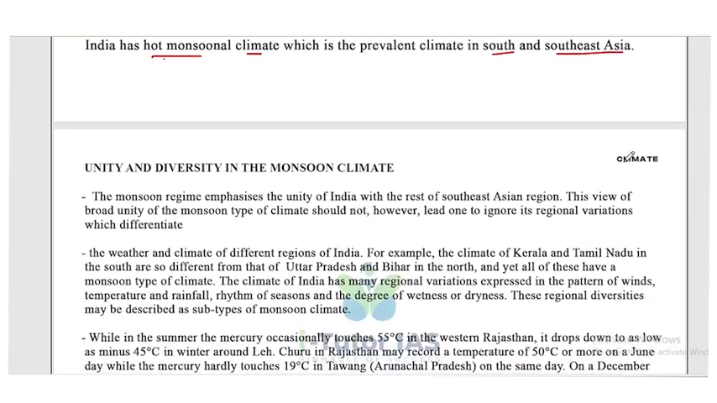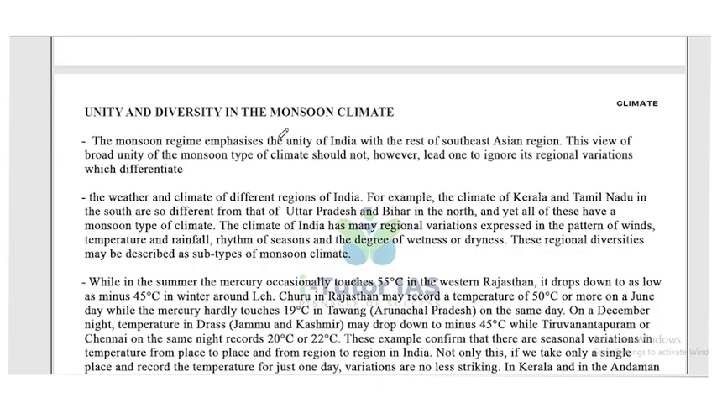Now moving forward, unity and diversity in the monsoon climate. The monsoon regime emphasizes the unity of India with the rest of the Southeast Asian region. This view of broad unity of monsoon type of climate should not, however, lead one to ignore its regional variation, which differentiates the weather and climate of different regions of India.